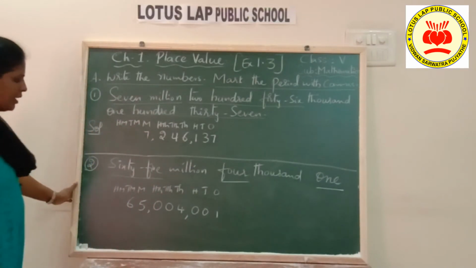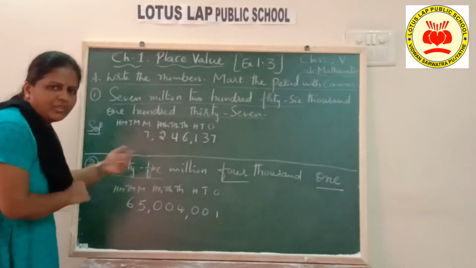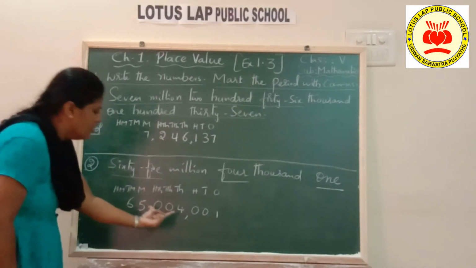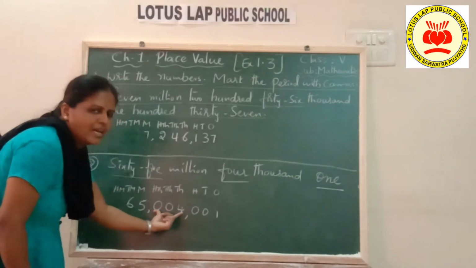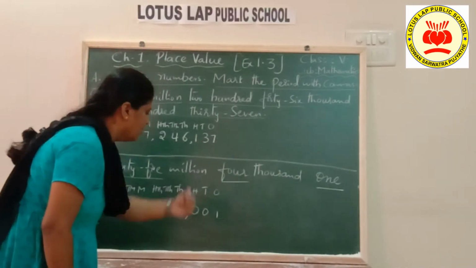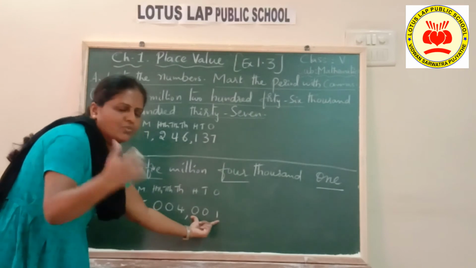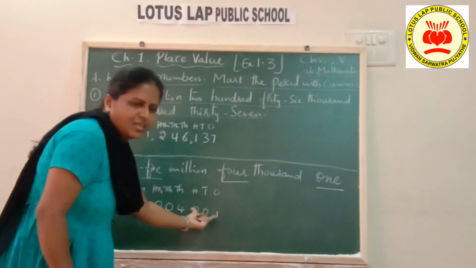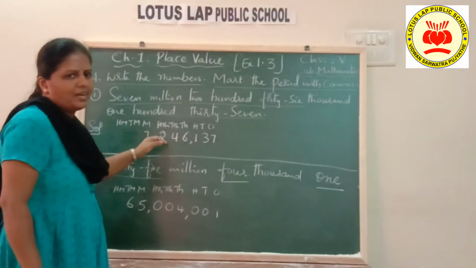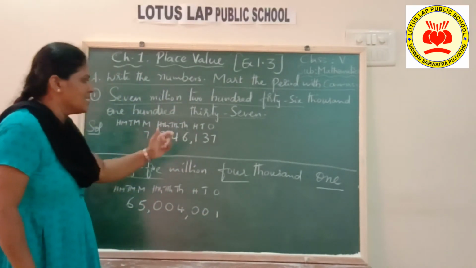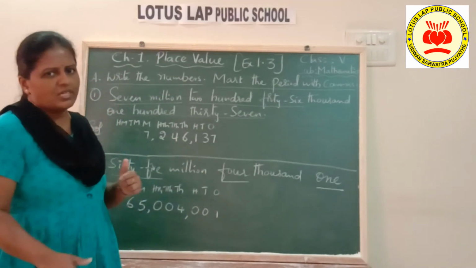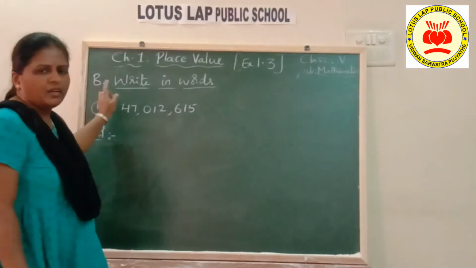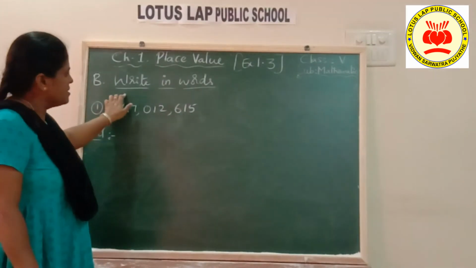Okay. So now again read this number and compare with your question whether you wrote correctly or not. 65,004,001: 004 is read as 4,000 and 001 is read as 1. Okay, children. So 65,004,001. I hope you understood the first bit, writing the number and placing the comma according to the international system. Okay, children. So let us see the second bit of this exercise 1.3.